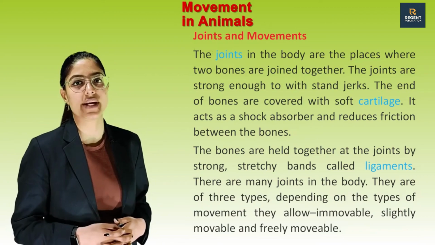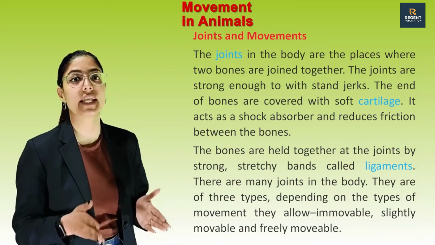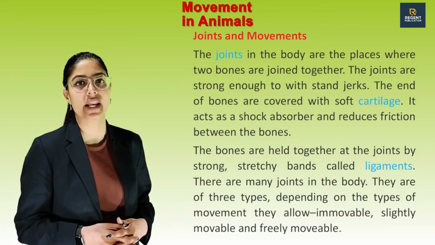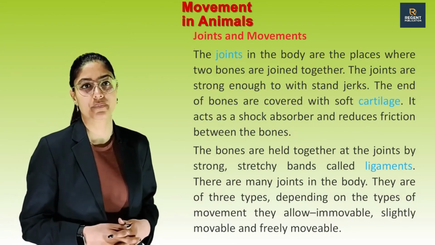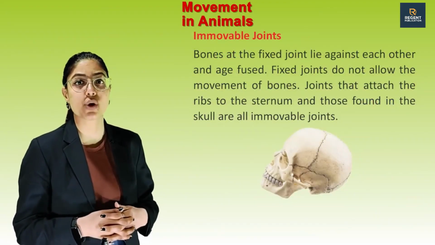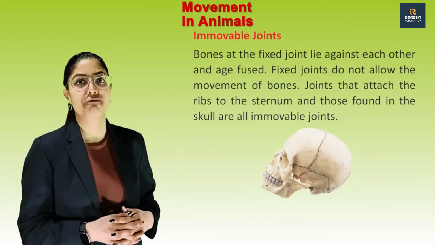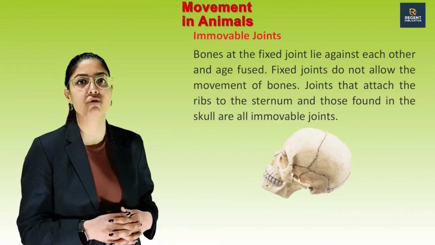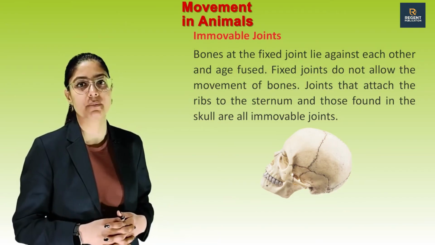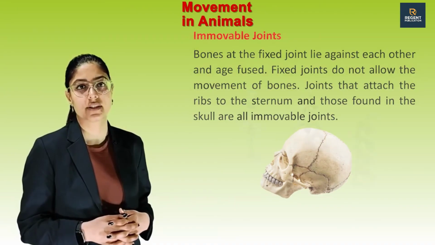There are many joints in the body. They are of 3 types, depending on the types of movement they allow: immovable, slightly movable and freely movable. Immovable joint: bones at the fixed joint lie against each other and are fused. Fixed joints do not allow the movement of bones. Joints that attach ribs to the sternum and those found in the skull are all immovable joints.